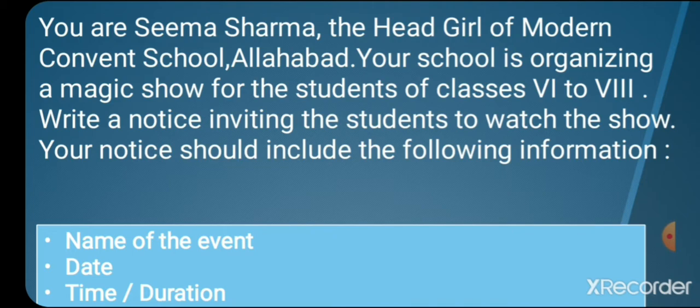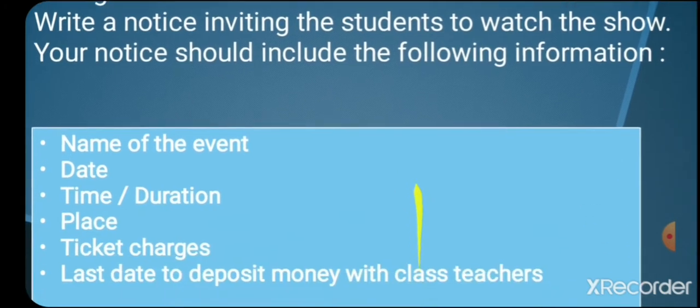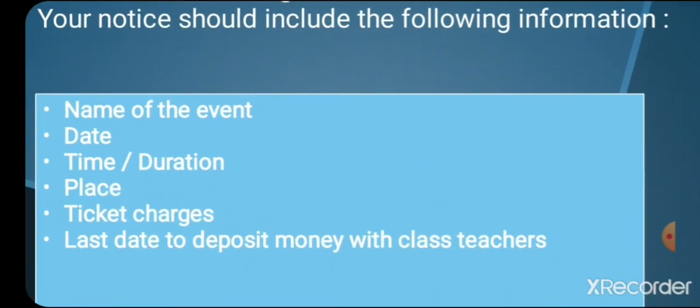Beta, remember, your notice should include the following information, like name of the event. What is the name of the event, beta? Magic show. Date, that is, when you are organizing it. Then time and duration, for how long it is. After that, beta, place, that is, where you are organizing it. Then, beta, ticket charges should be there.